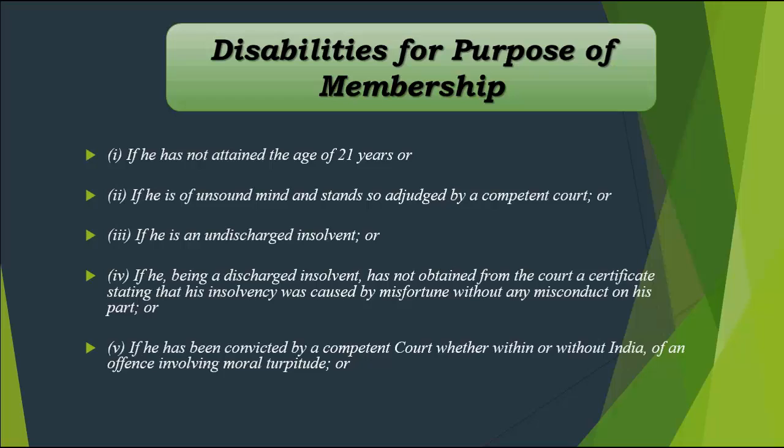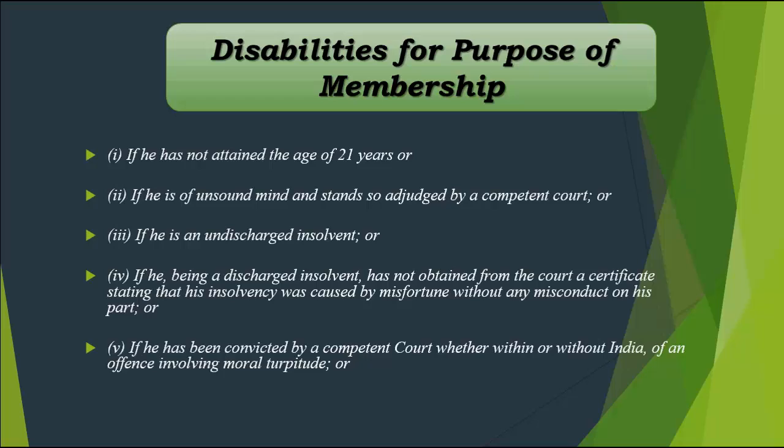So if you have compromised it once, there's a possibility you can compromise it again, right? So if you have ever been convicted by a court with moral turpitude, you will never be allowed to be a member of the institute. And when you are convicted by the court of an offence of moral turpitude, then you should also be punishable with transportation or imprisonment. That means if the court has convicted you with moral turpitude, they should have also given you an imprisonment, because that is a severe issue, that is a severe conviction that is attached to you.